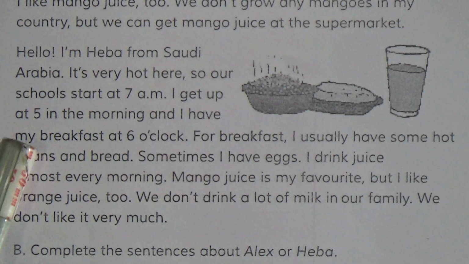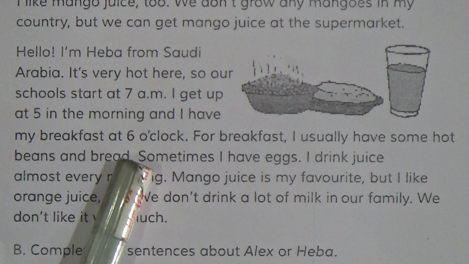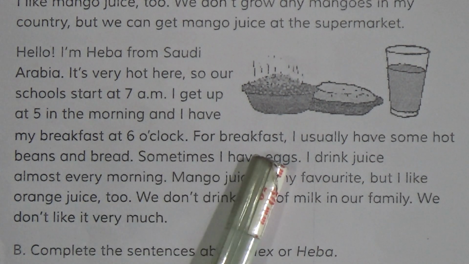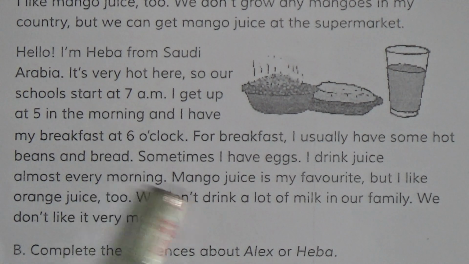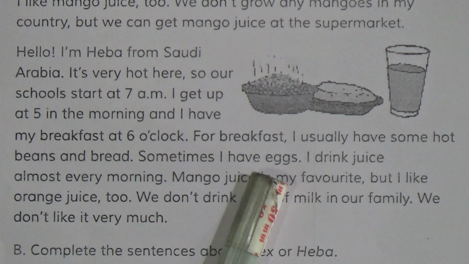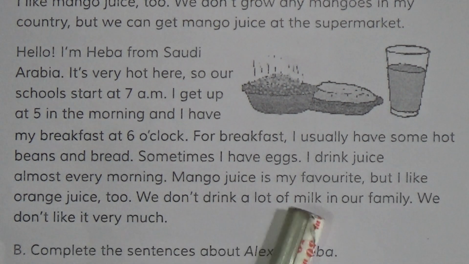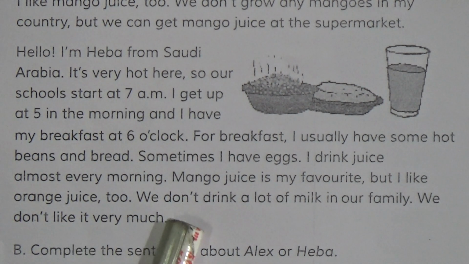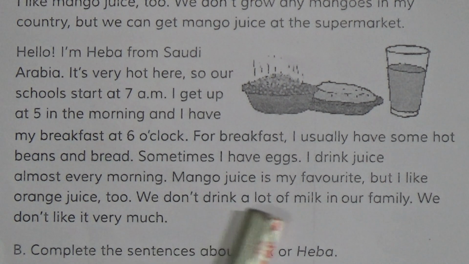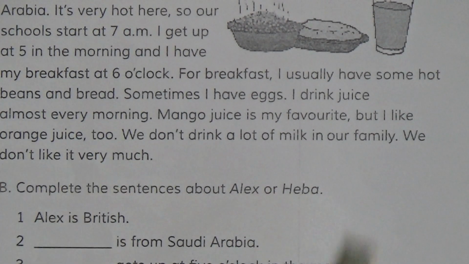I get up at 5 in the morning and I have my breakfast at 6 o'clock. For breakfast, I usually have some hot beans and bread. Sometimes I have eggs. I drink juice almost every morning. Mango juice is my favorite, but I like orange juice too. We don't drink a lot of milk in our family. We don't like it very much.